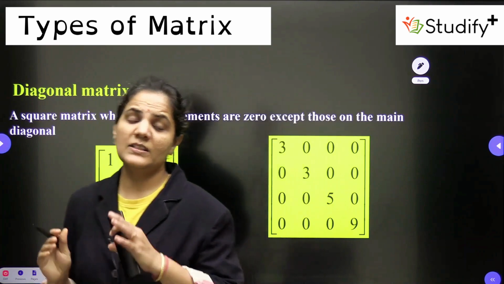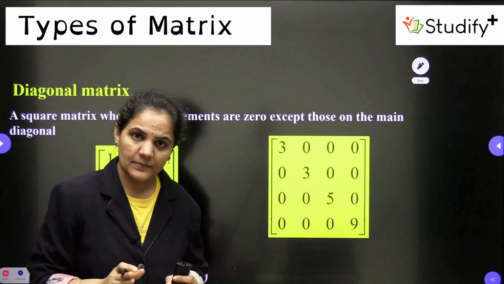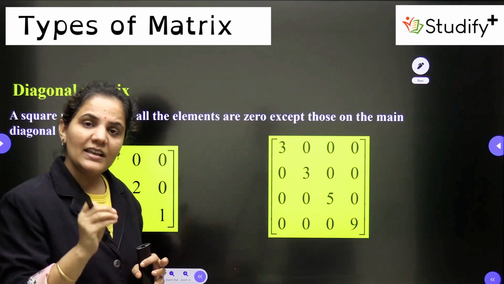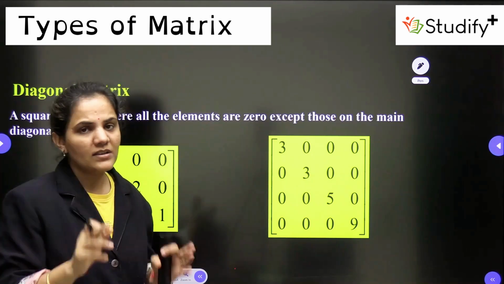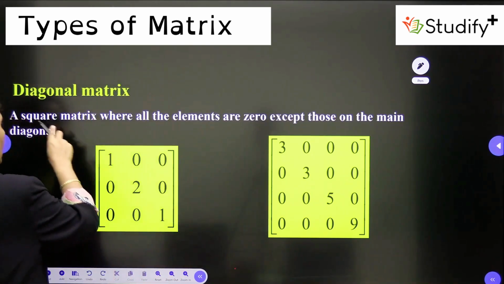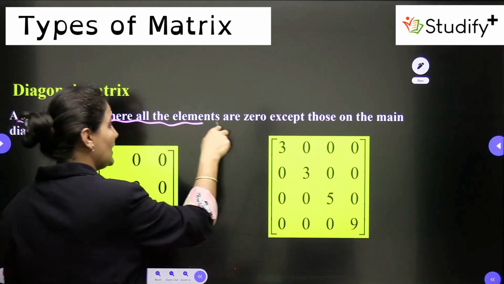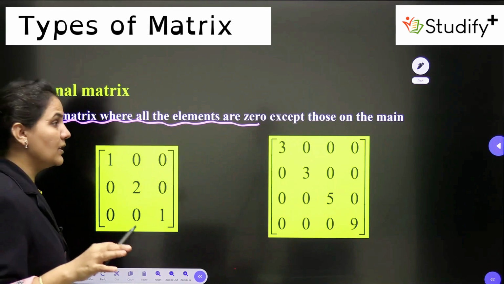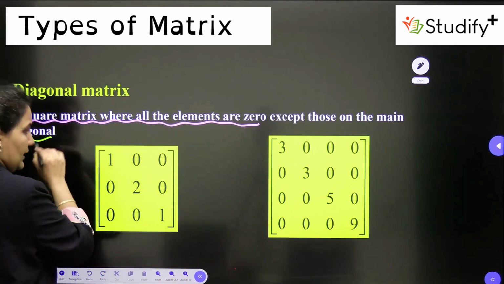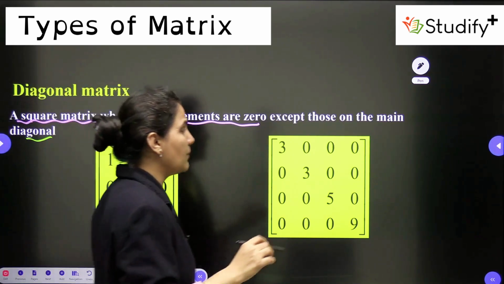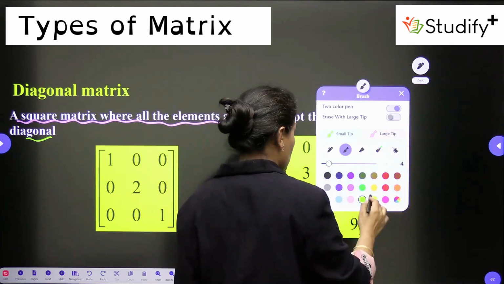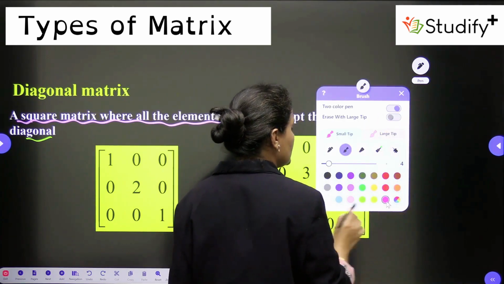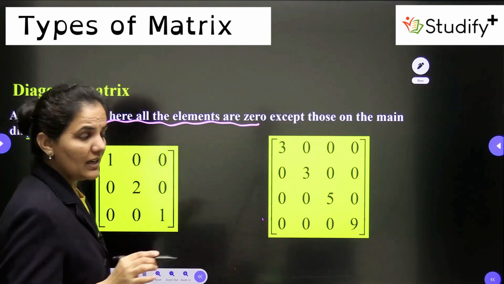So a diagonal matrix is basically a type of square matrix. This is directly a subset of a square matrix. We can define it as a square matrix where all the elements are 0 except those on the main diagonal. Now try to understand my point. A diagonal matrix, or sorry, a square matrix in which all the elements are 0 except on the main diagonal.